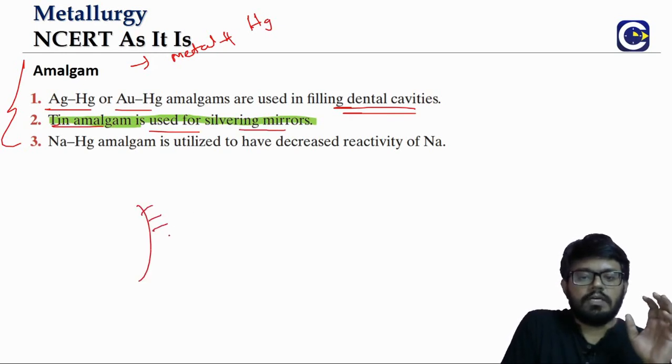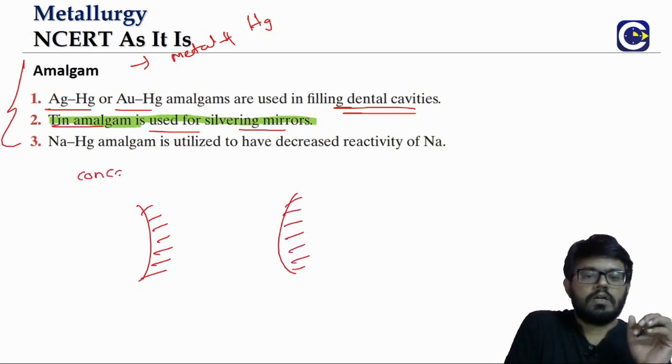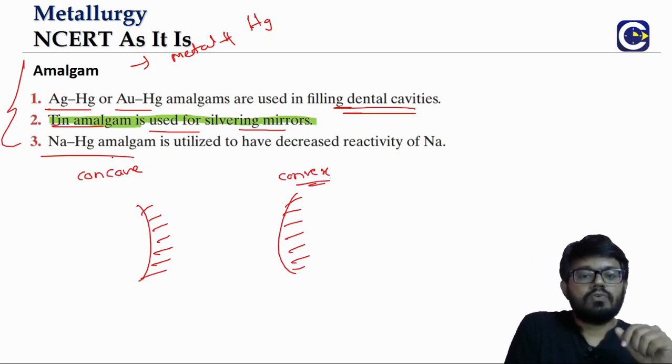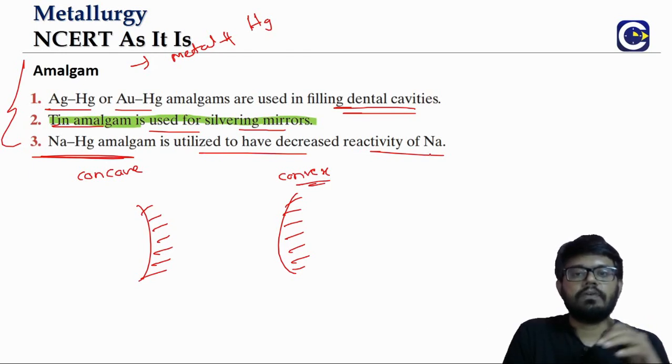We talk about it in physics also, you will talk a lot about mirrors, different types of mirrors. You will say this is a concave mirror, this is a convex mirror. Silvering, right, the backside coating is done by using what? Tin amalgam. We also have the sodium amalgam that is used for decreasing the reactivity of sodium. Normally sodium is highly reactive, right? So by having an amalgam, we will be able to reduce the reactivity of the sodium.